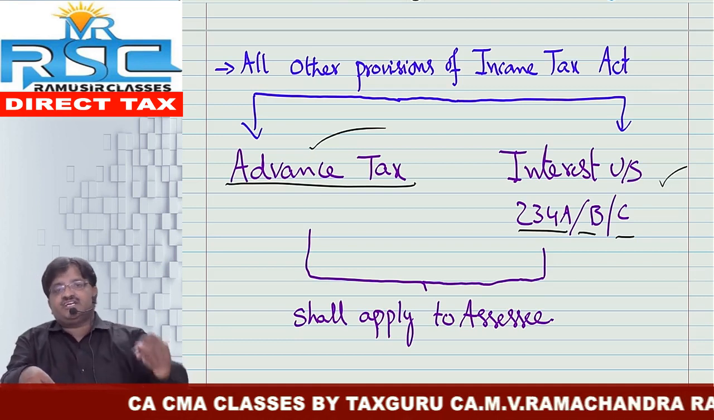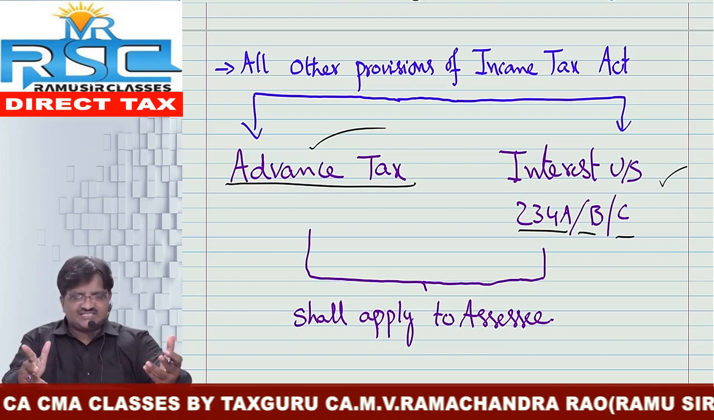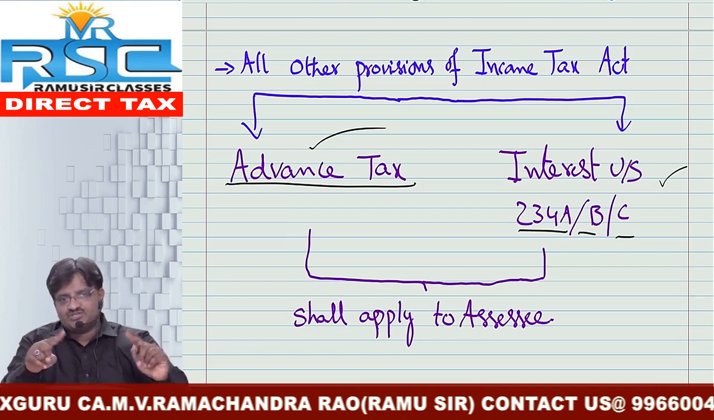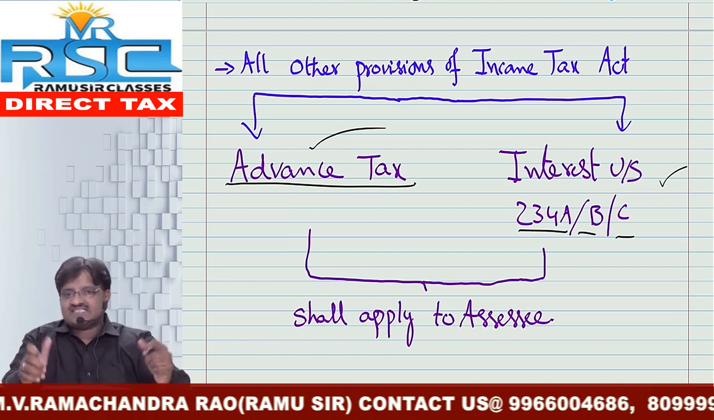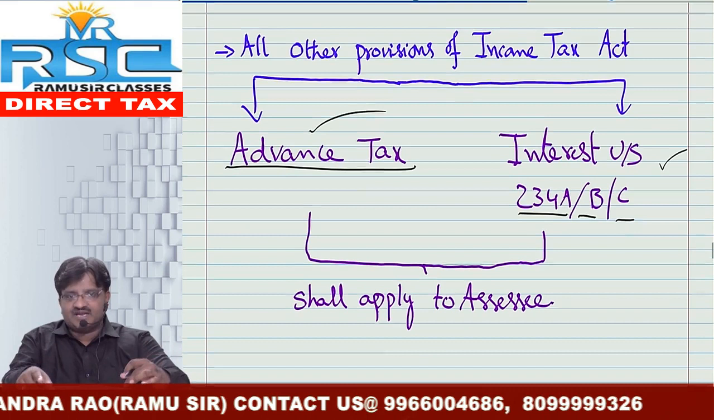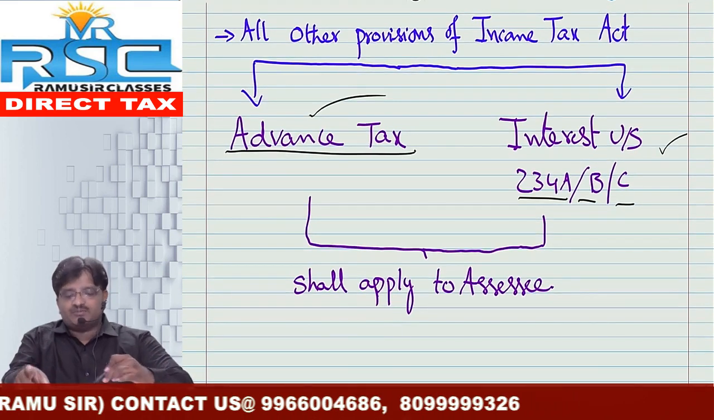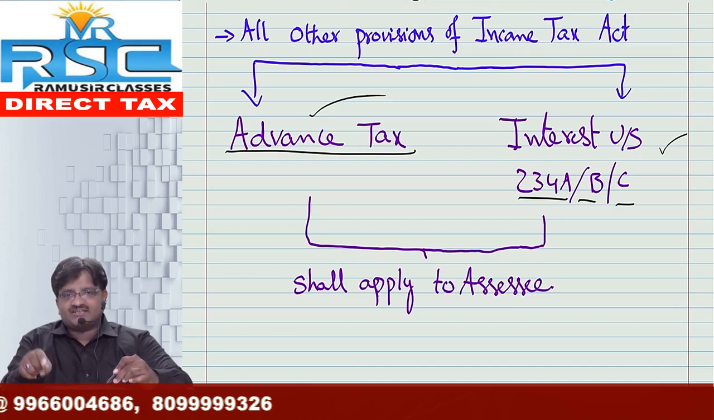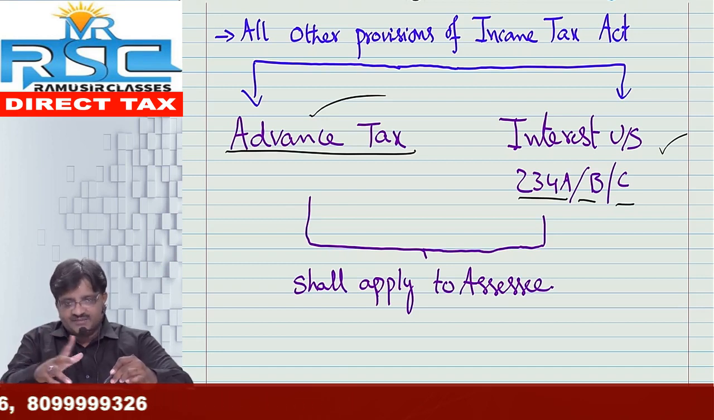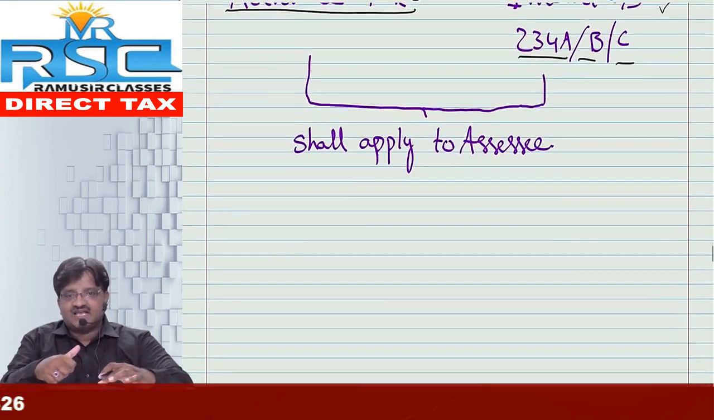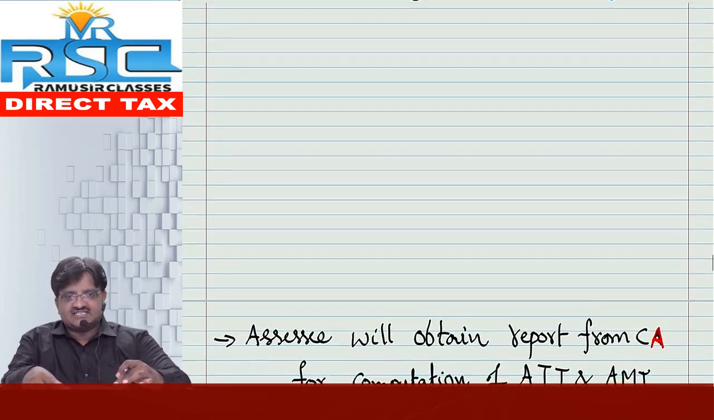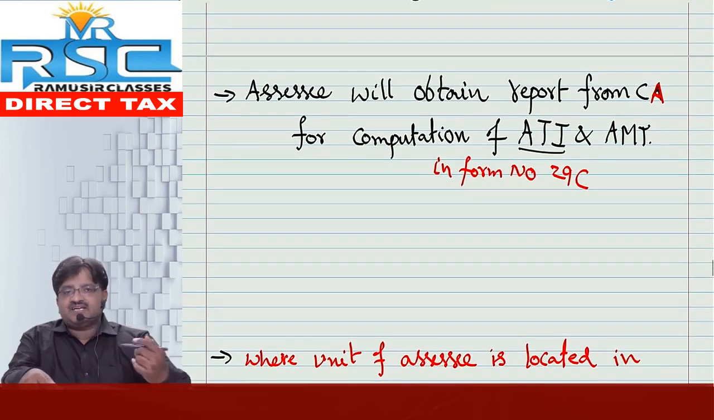As well as interest under section 234B and C is also applicable. Common sense: whenever advance tax provisions are applicable to SSEs who are subject to AMT, in the same way interest under section 234B and C is also applicable. So all other normal provisions are applicable to SSEs who come under AMT. Interest under section 234A is anyhow linked with the filing of returns.